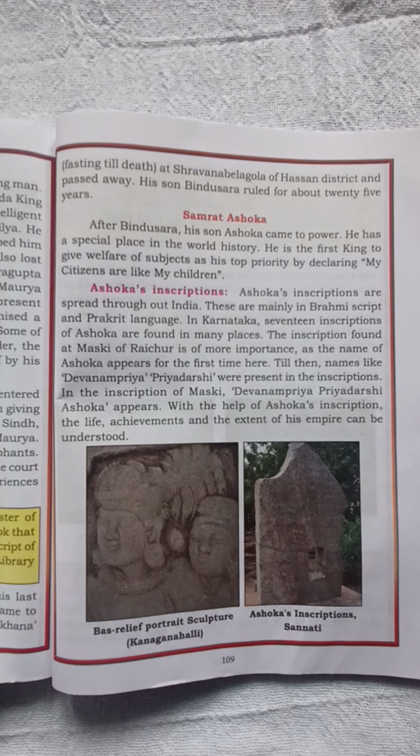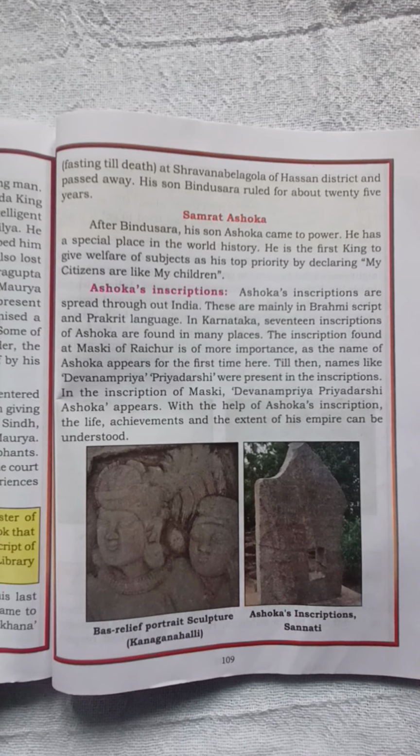In Karnataka, 17 inscriptions of Ashoka have been found in many places, and the inscription found at Maski of Raichur is of more importance, as the name of Ashoka appears for the first time here. Why is it important? Because the name of Ashoka appears for the first time.